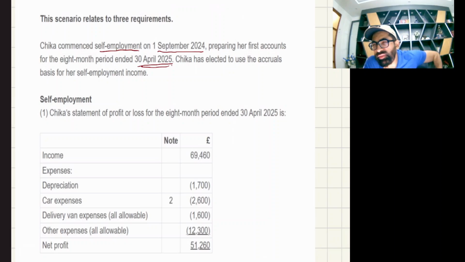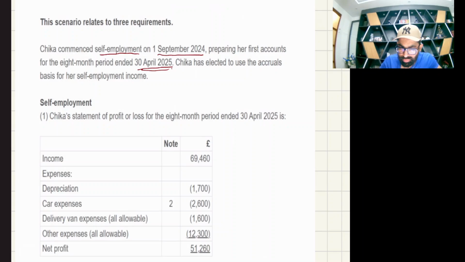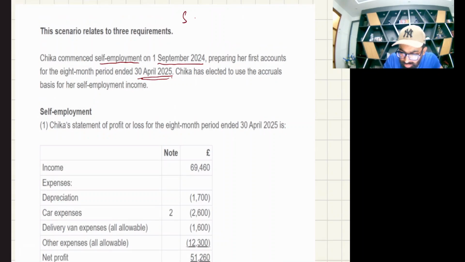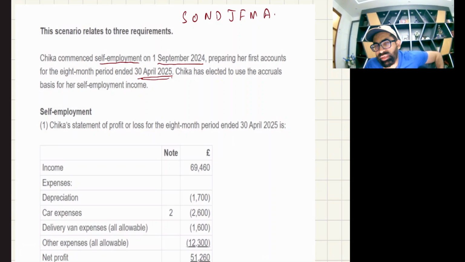You guys have done a topic. There is a new topic, basis period calculation, because you know an individual pays tax. Chika is an individual. An individual pays tax for the fiscal year. But right now the accounting period is September, October, November, December, January, February, March, and April. This is her 8 months accounting period.